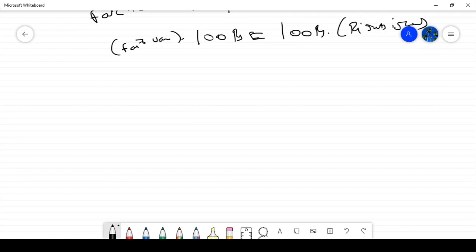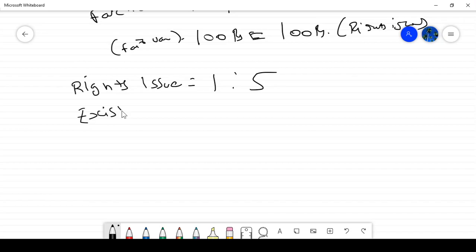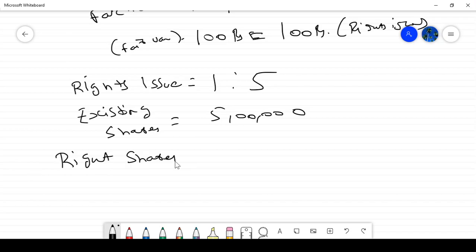So, rights issue, one is to 5. Existing shares, 5 lakh. Right shares, 5 lakh divided by 5 will give you 1 lakh.